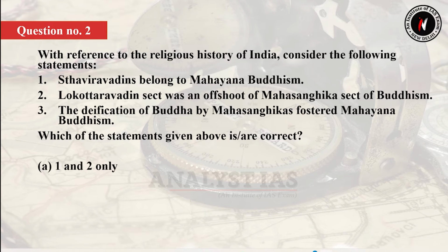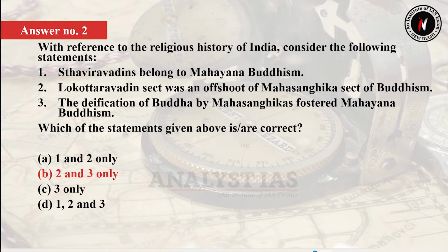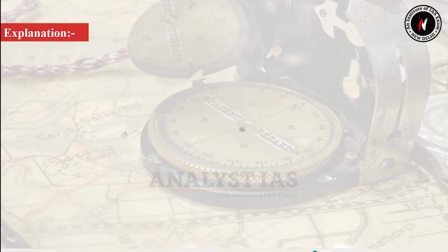Option A, 1 and 2 only. Option B, 2 and 3 only. Option C, 3 only. Or option D, 1, 2 and 3. So answer of this question is option B. Statement number 2 and 3 are correct. Now let's see the explanation.